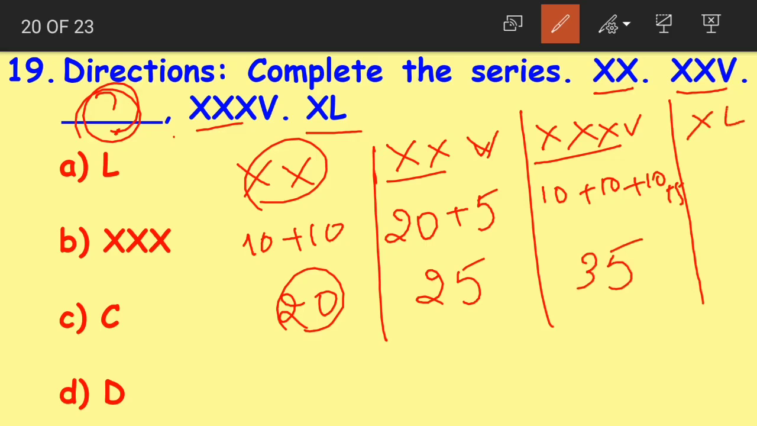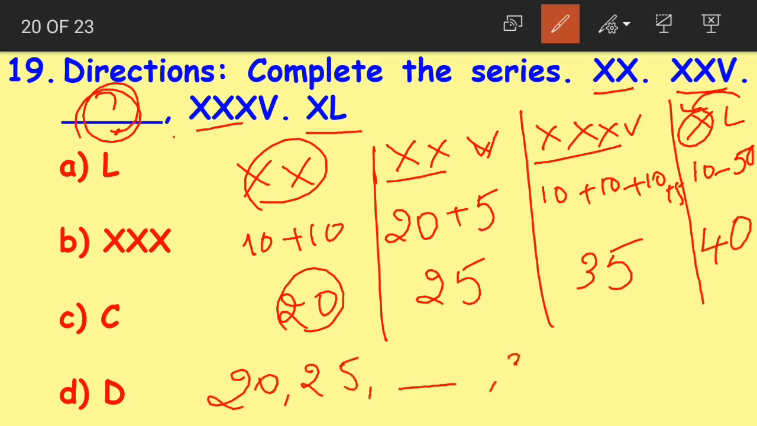The last one is XL. X here means 10, L here means 50. As the smaller symbol is to the left of the greater symbol, we subtract both. 50 minus 10 gives us 40. Yes children, what is the series now? 20, 25, blank space, 35 and 40.